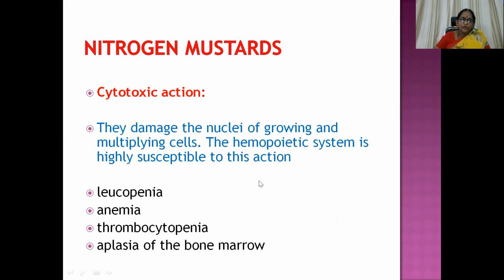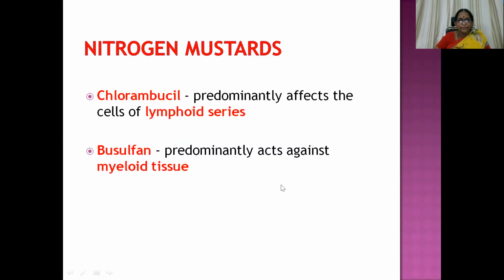Then coming to the cytotoxic action, they damage the nuclei of growing and multiplying cells. The hematopoietic system is highly susceptible to this action. Because of this, the main adverse effect that we can see in the patients is myelosuppression, which can give rise to leukopenia, anemia, thrombocytopenia, and aplasia of the bone marrow. Then the main point, of course, we'll be discussing in detail, about the drugs chlorambucil and busulfan.